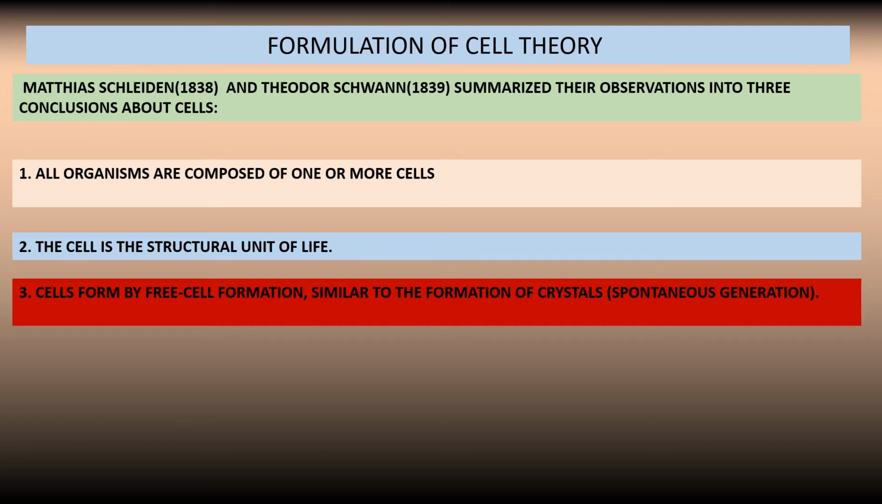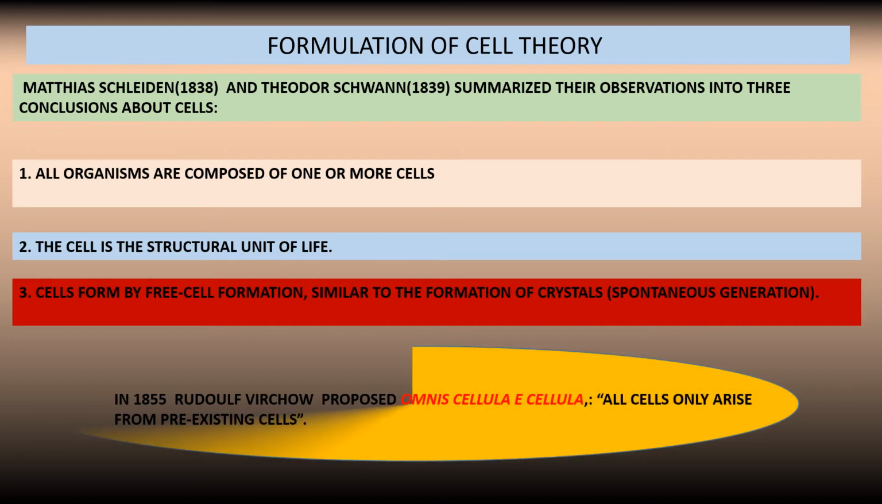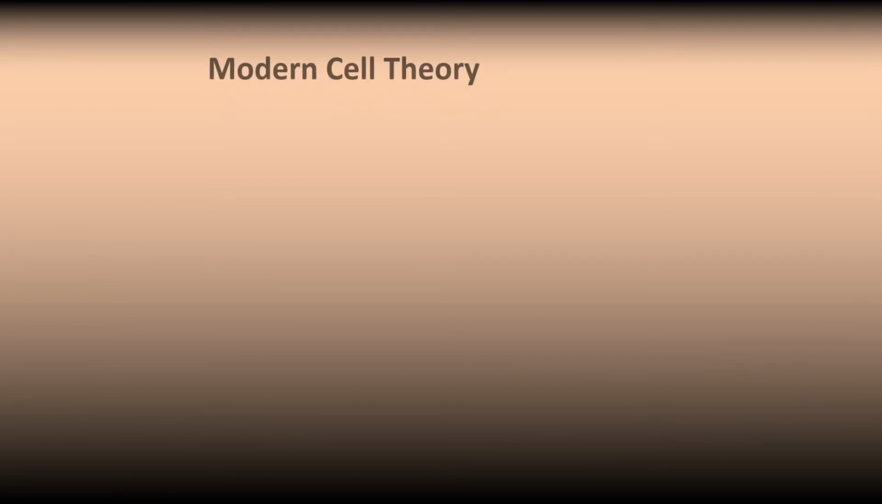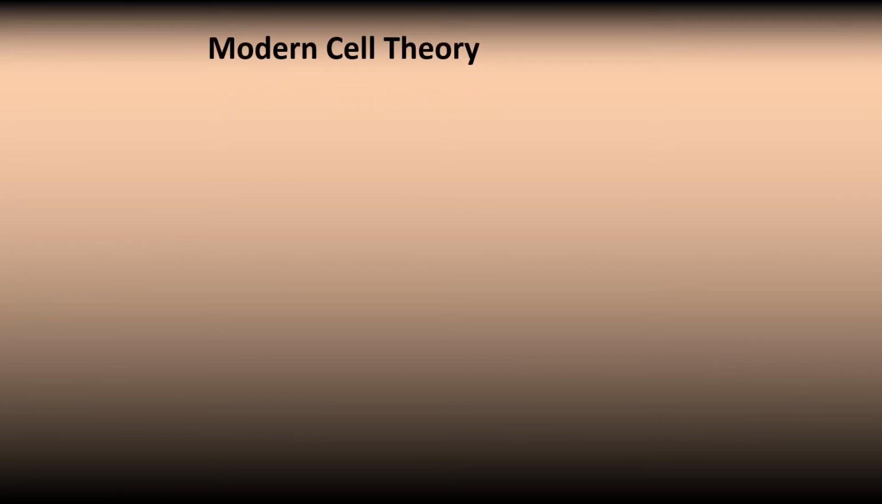Two of their observations are still relevant, but the third one is not, because in 1855 Rudolf Virchow proposed that omnis cellula e cellula, all cells only arise from pre-existing cells. What is more relevant today is modern cell theory. The tenets of modern cell theory are as follows: all known living things are made up of cells.